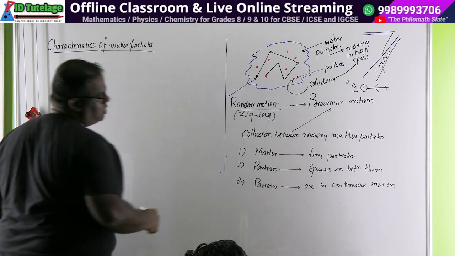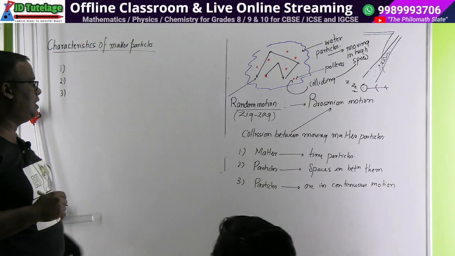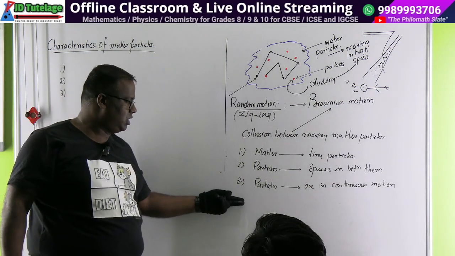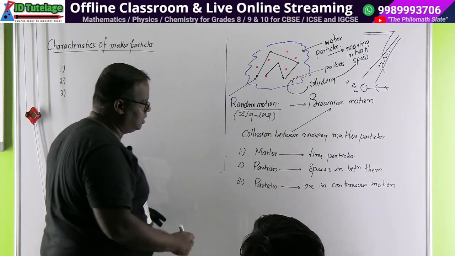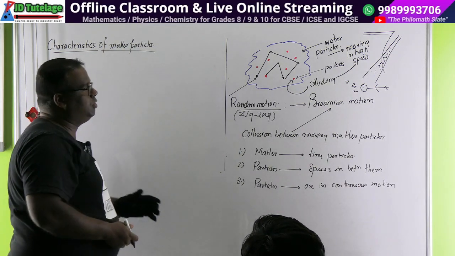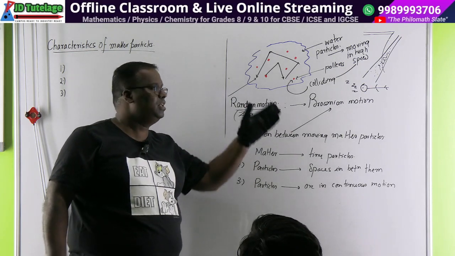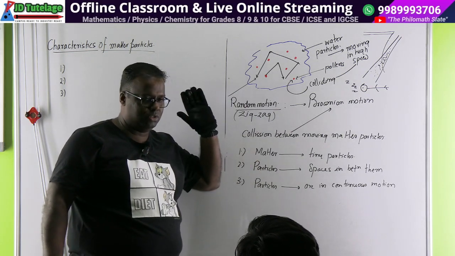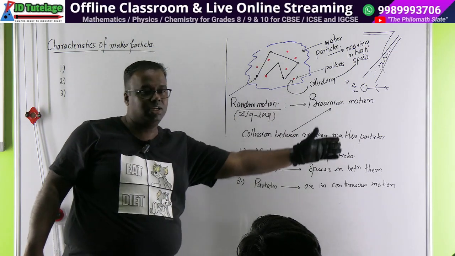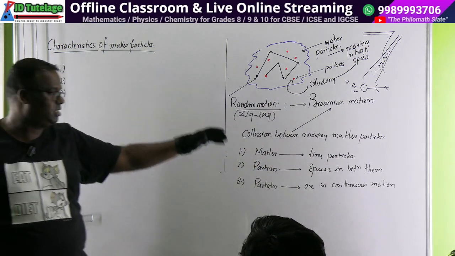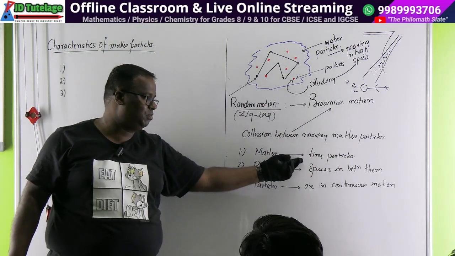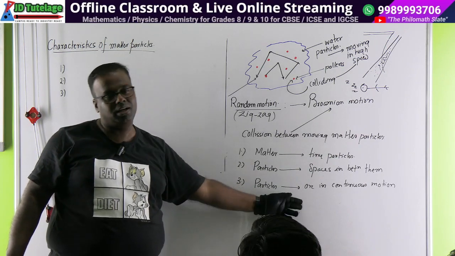ठीक है? See, Siddharth, what we were trying to say here, you said there's something called fourth. Yes, you are correct. But particles, okay. The fourth one was not written here because in the illustrations we did not find any evidence of it. That evidence we will see later. So we will write the fourth also. In these three illustrations, we studied whether they have tiny particles, spaces between them, and are in continuous motion.